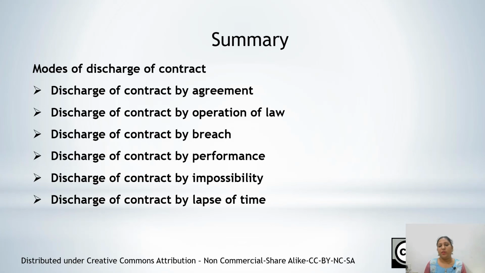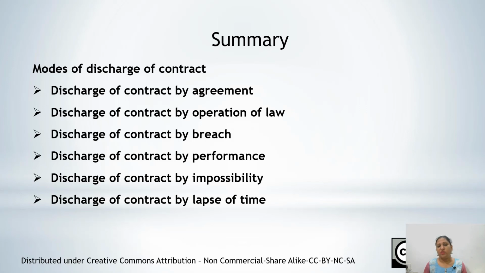Next, discharge of contract by breach. In this, we discussed that when one party fails to perform, it is a breach of contract. The breach happens in two ways: one is the actual breach, the second is the anticipatory breach.